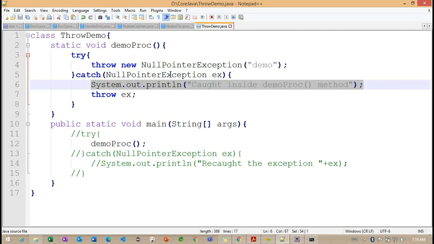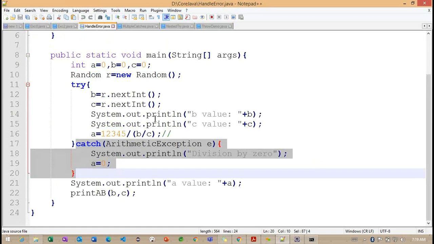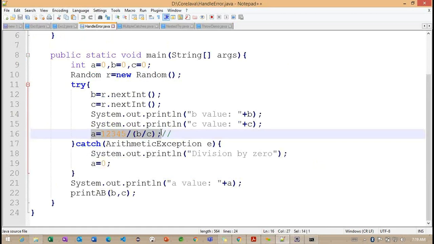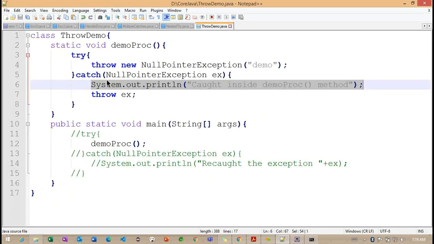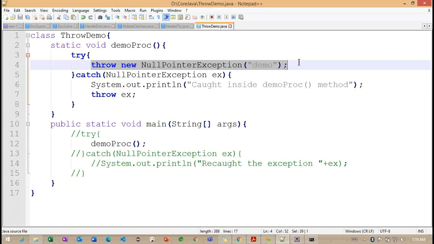So default exception handling throws an exception when we work with predefined classes. Basically, if I'm working with this division operation here, we got an exception, but the exception is thrown by the default exception handler. And here, explicitly we are throwing an exception. So this is the only difference between the default mechanism and explicitly throwing an exception.